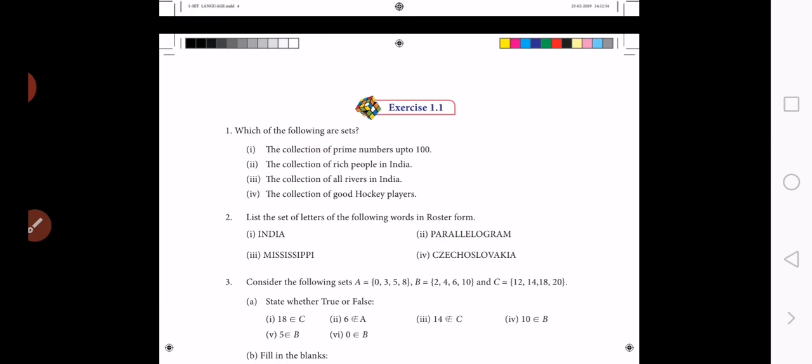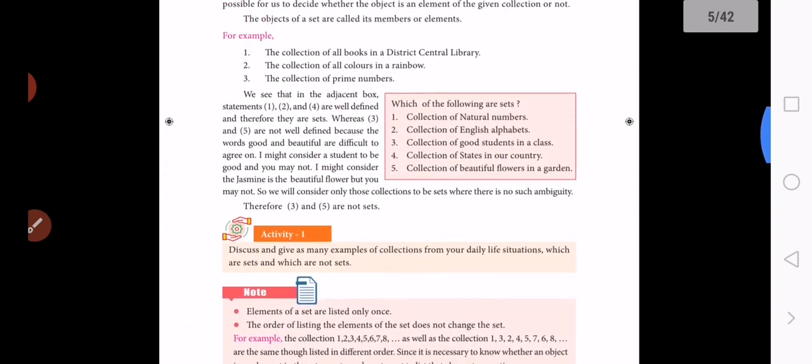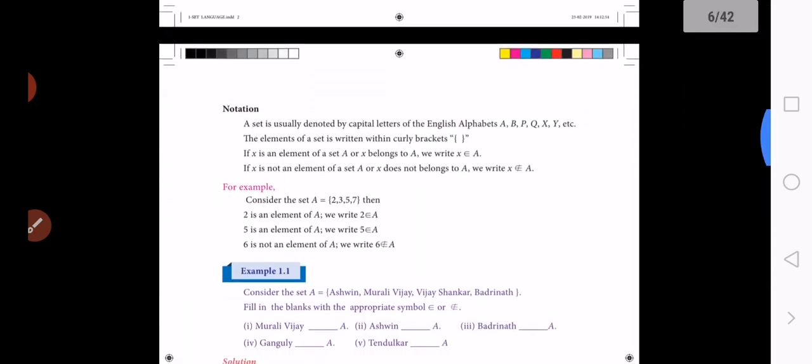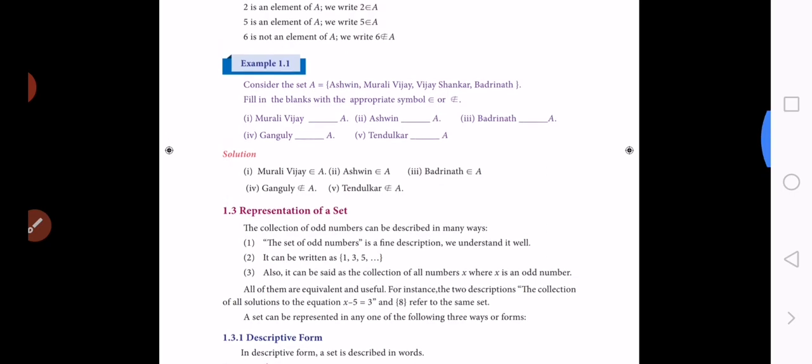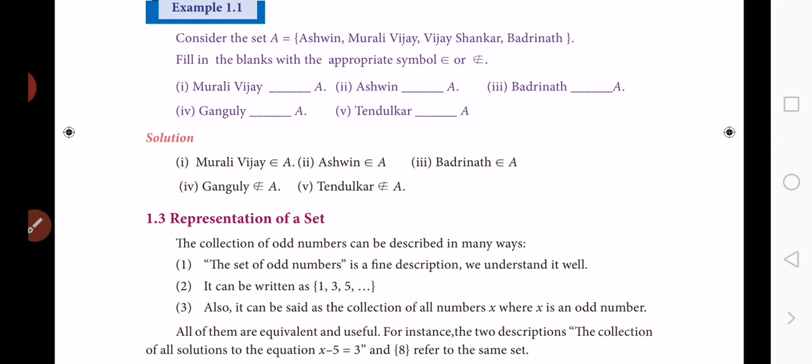So next class we discuss the representation of a set. This is a very important topic, representation of a set. We discuss it in our next class. So thank you students.